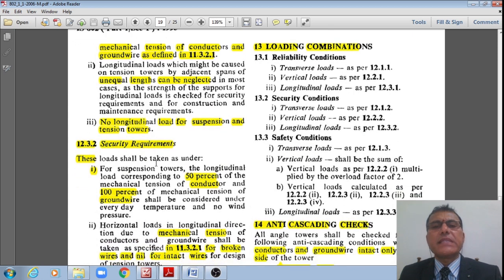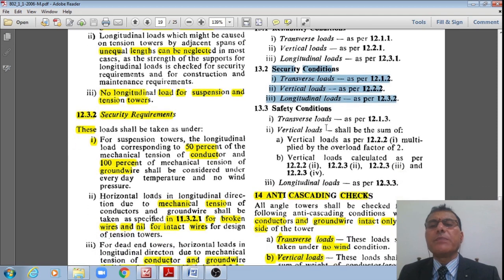Now, after seeing these, let us see the load combinations. I hope students you understood the discussions, the different vertical loads as well as longitudinal and transverse loads, right? Now these are the different loading combinations from reliability point of view, right? There is transverse loads as per 12.1.1, vertical loads as per 12.2.1, longitudinal loads as per 12.3.1. Similarly, for security point of view, loading combination should be taken for transverse loads, vertical loads, and longitudinal loads, conforming to 12.1.2, 12.2.2, 12.3.2 respectively.